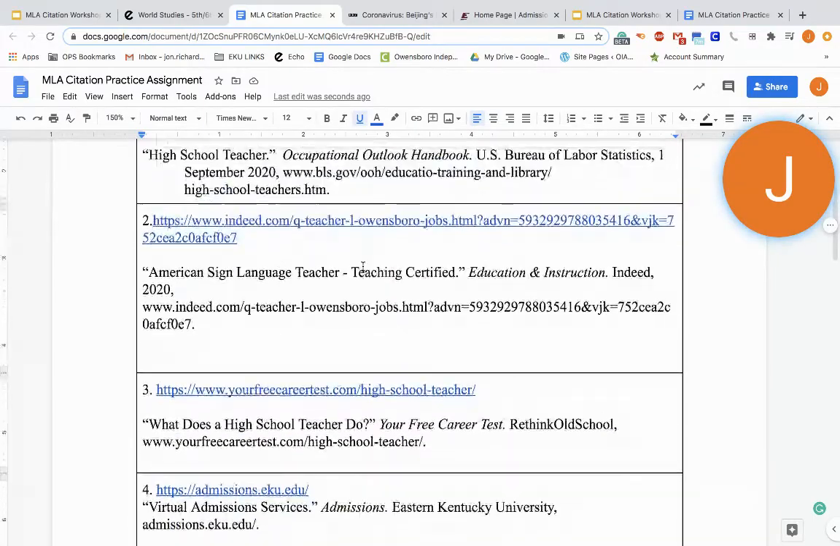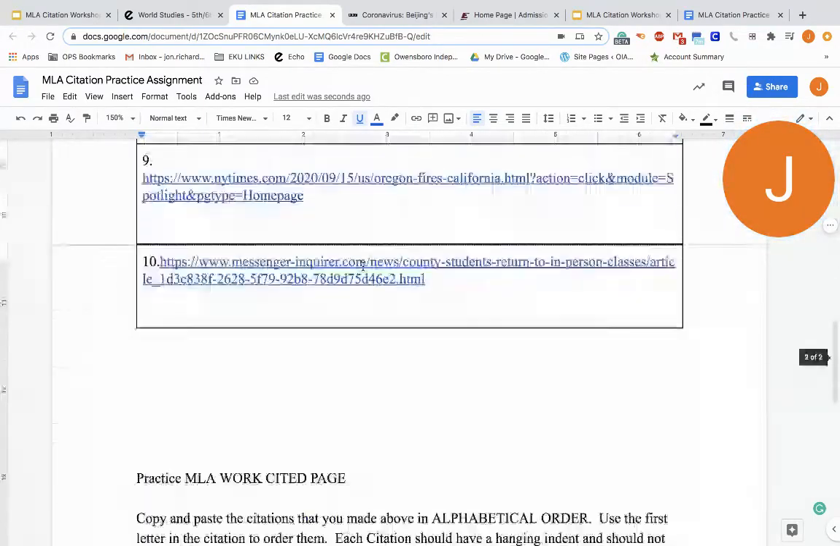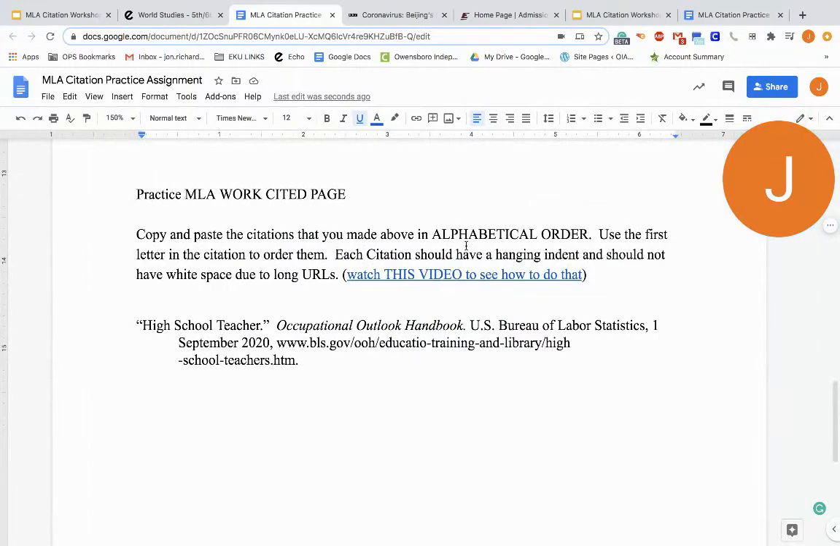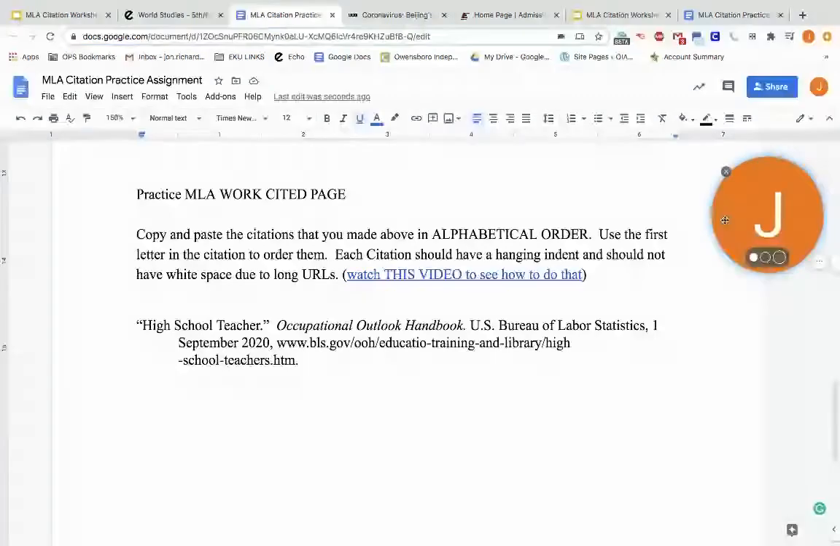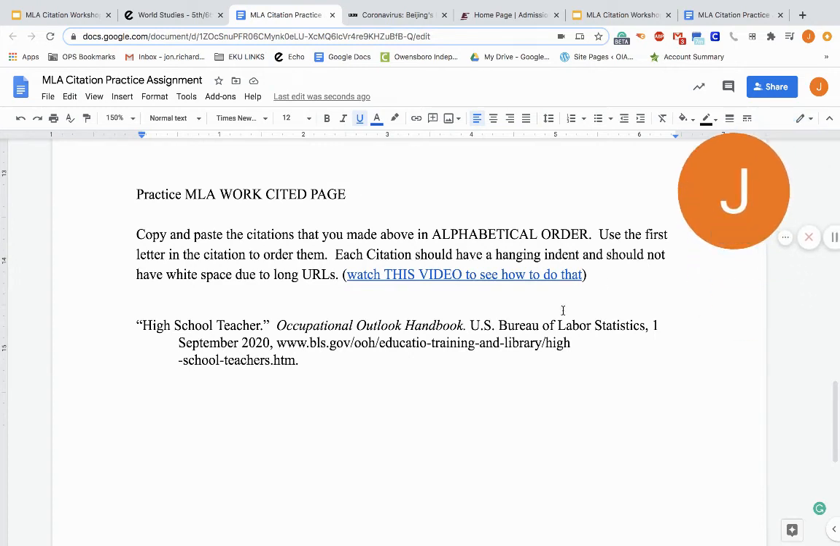Now, once you have all of your citations, you're going to come down to the bottom and it says this. So you're going to practice your MLA Works Cited page, okay? And it's very simple, honestly. It says copy and paste the citations that you made above in alphabetical order. Use the first letter in the citation to order them. Each citation should have a hanging indent and should not have white space due to the long URLs, okay?